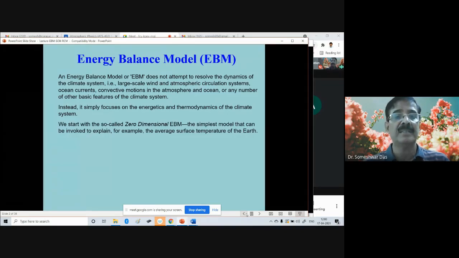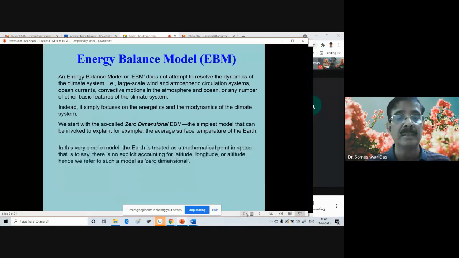Now we shall start, let us say, with the so-called zero-dimensional EBM, the zero-dimensional energy balance model. It is the simplest model that can be invoked to explain, for example, the average surface temperature of the Earth. If you want to roughly estimate the average temperature of the Earth, we can do that using such a simple model, the so-called zero-dimensional EBM.